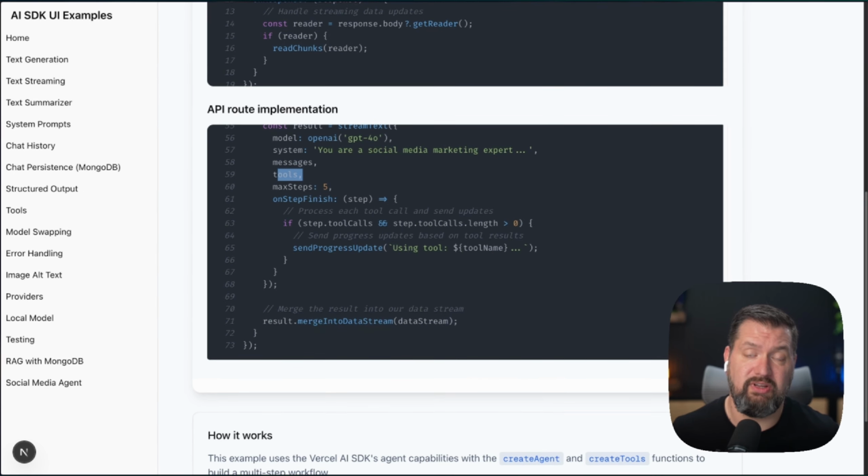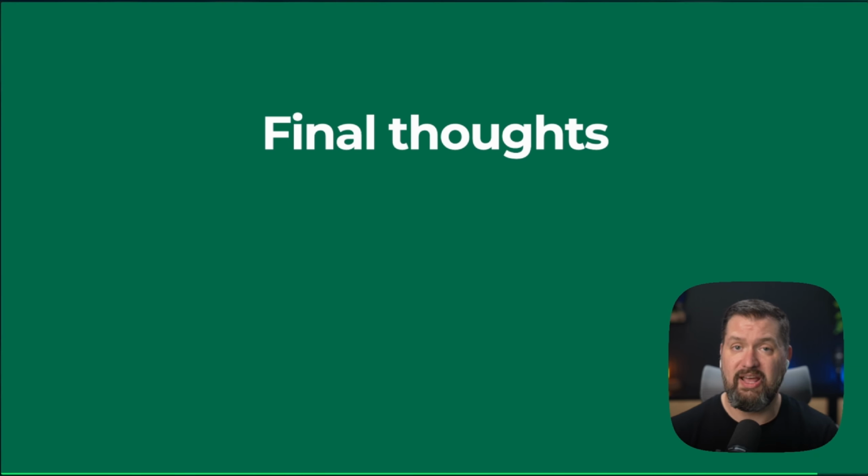So this example brings together several concepts that we've explored: structured output for generating formatted post content, tools for generating hashtags and checking character counts, RAG to pull in relevant information about the topic, and a chat interface for iterative refinement. So what have we learned today?